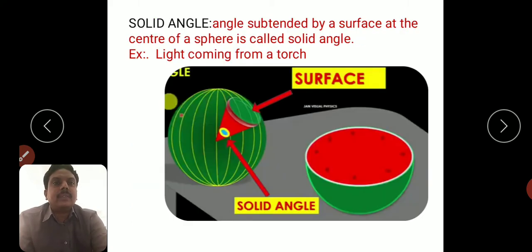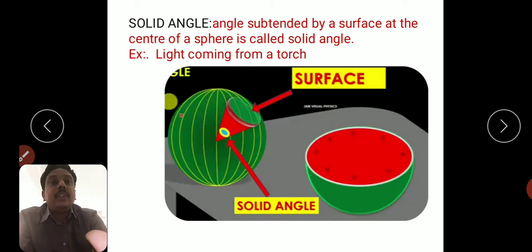Next coming, solid angle. Solid angle is a 3-dimensional angle. Consider a watermelon. From the surface, we consider a small circular surface, and what is the angle made by this at the center of the solid sphere or watermelon?